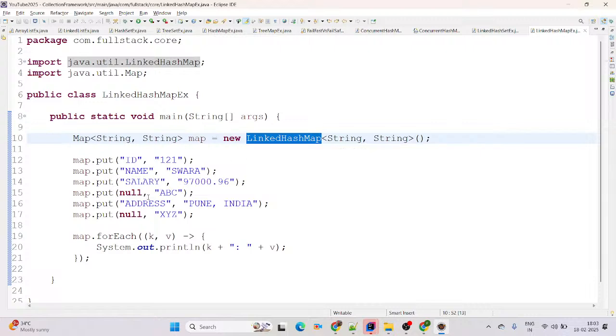And LinkedHashMap also allows only unique keys. Actually, it also allows one null key. Here we have given two null keys, right? Then definitely the last one, it means the 17th, whatever we have given, the xyz value, will override the abc there.